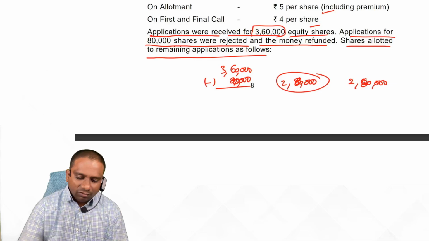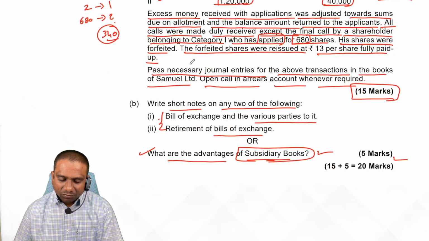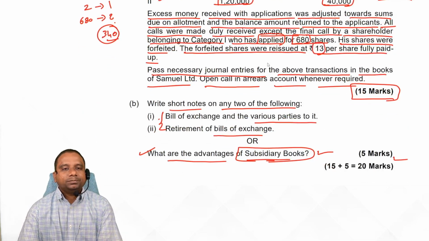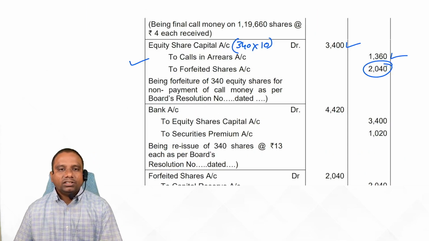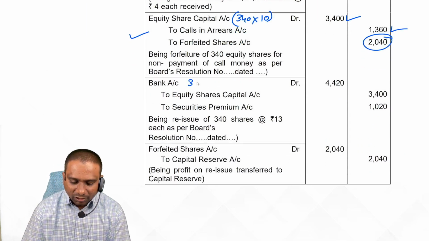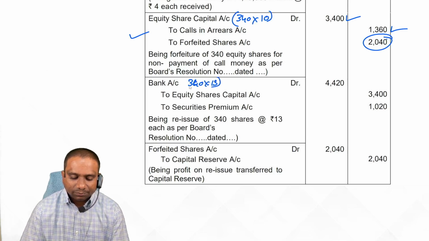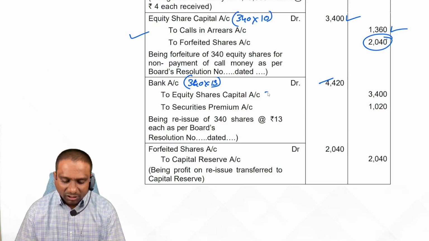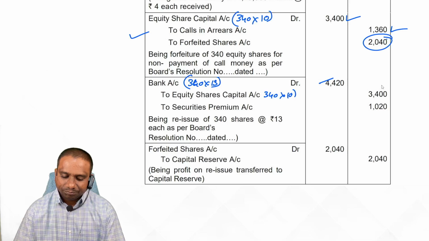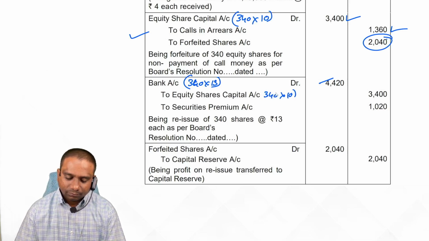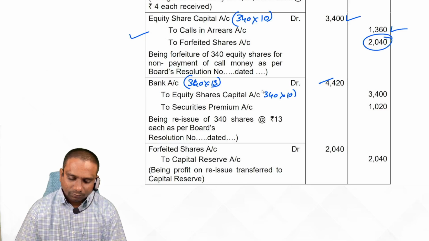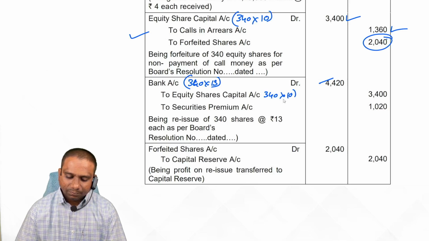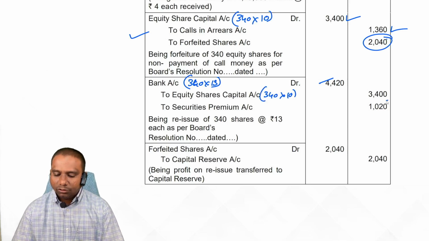Now these shares we have issued at what price? Look at these shares we have issued at 13 rupees. Issued at premium entry. 340 shares into 13 rupees bank account debit. 340 shares into 13, 4,420 to equity share capital 340 into 10, 3,400.